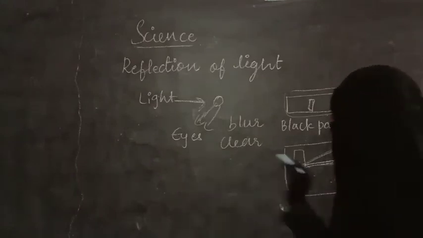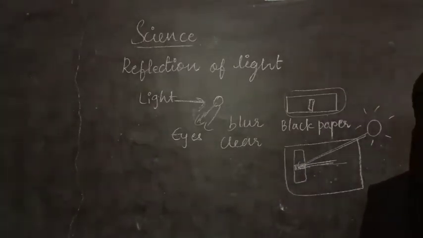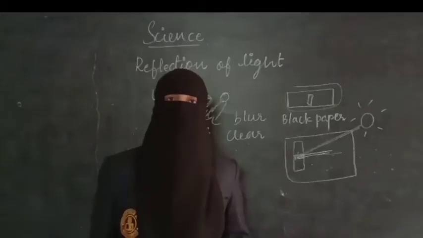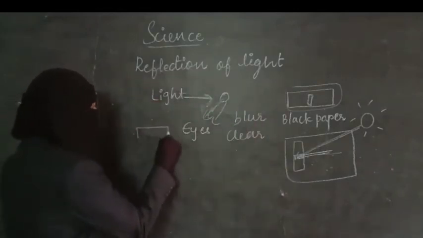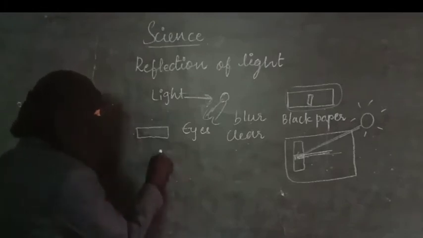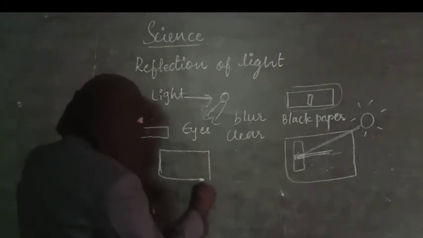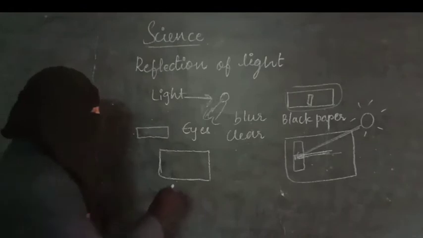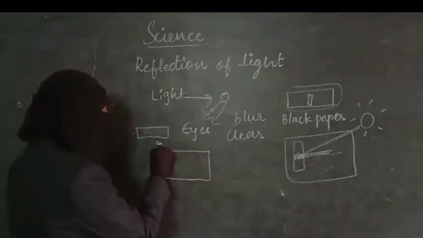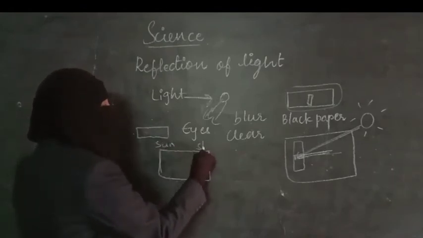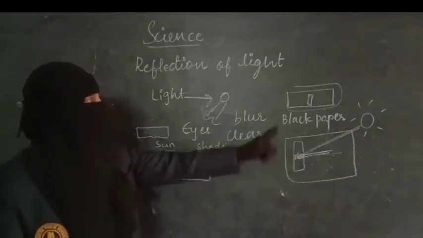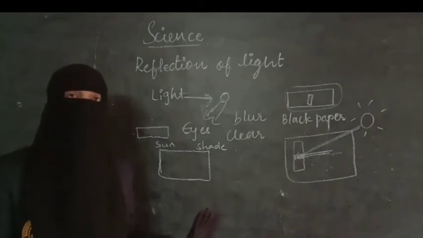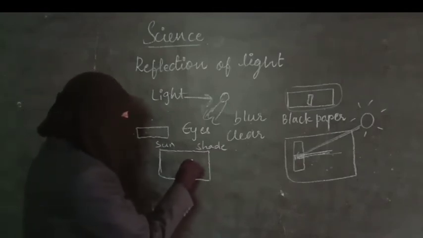Here, using the same mirror strip, we have to do an activity, and along with this mirror strip, we need one more mirror strip. Students, as I said, we need two mirrors. One mirror is this one which is covered with the black paper, and the other mirror strip is not covered. Take one paper and spread it on the ground, such that half of the paper is in the sunlight and half is in the shade. Now take the mirror covered with the black paper, the one having the slit, and put it here.